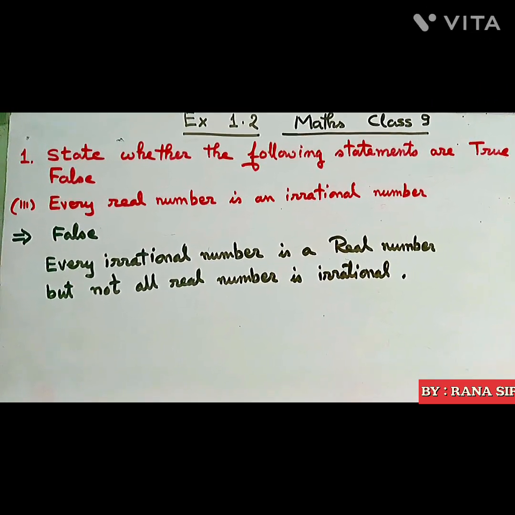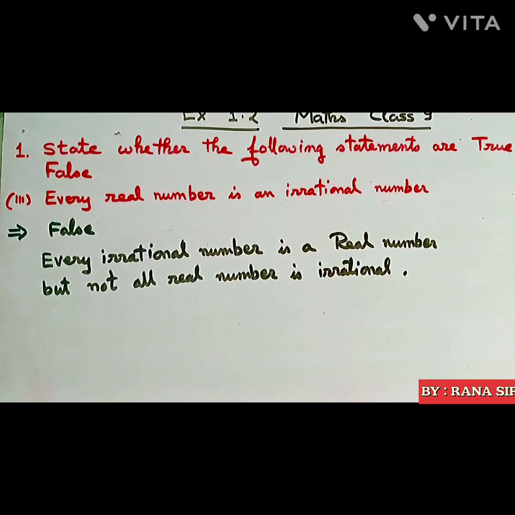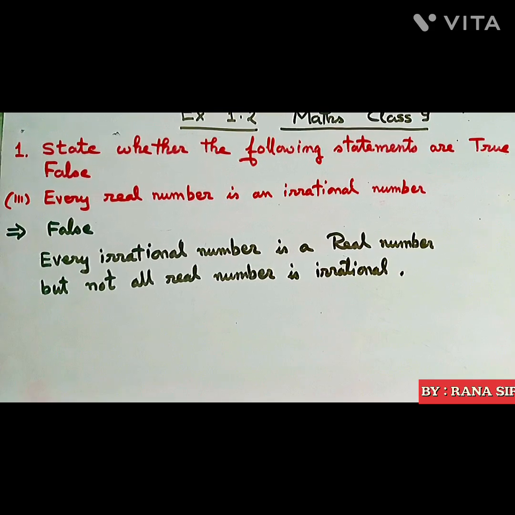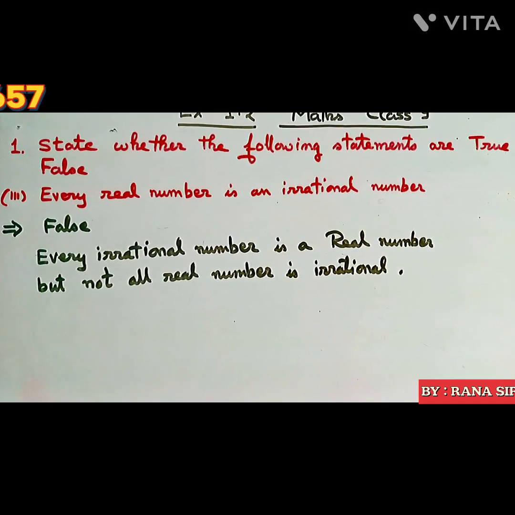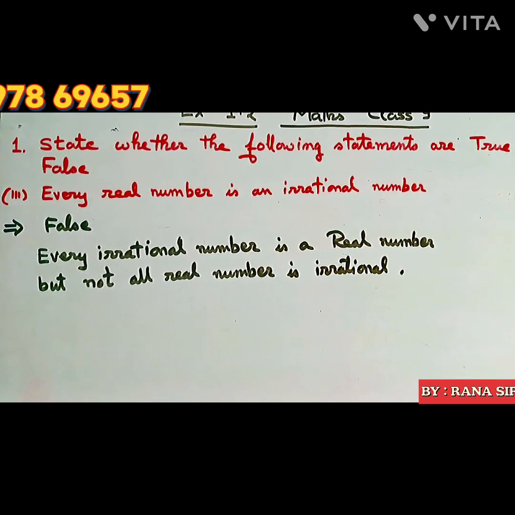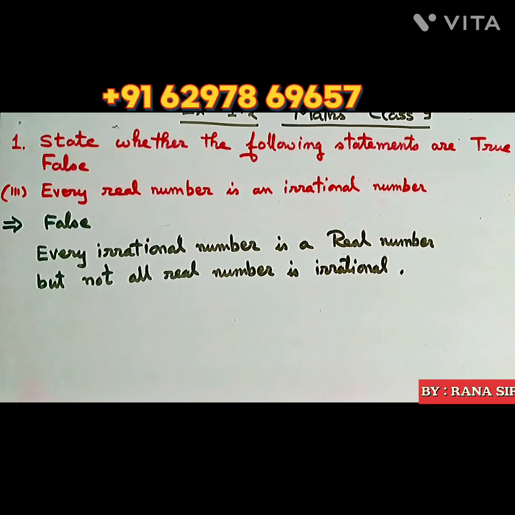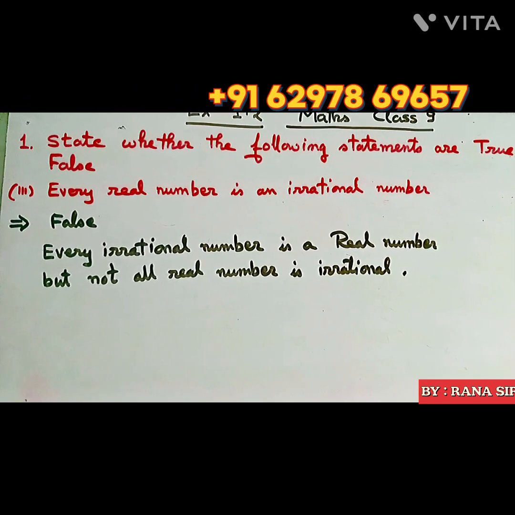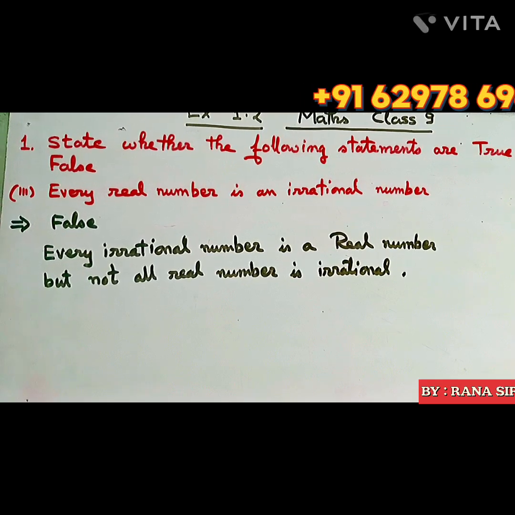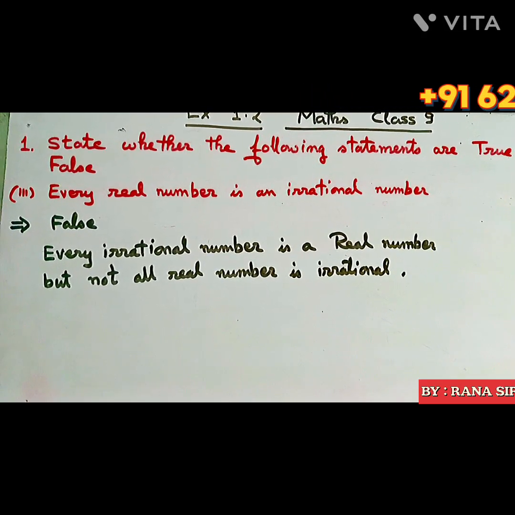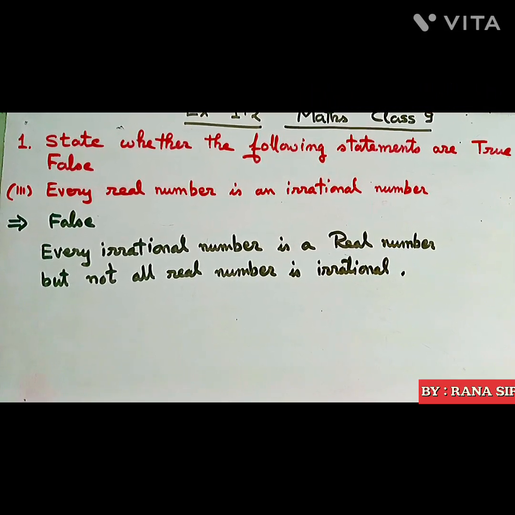So question number 1, part 3: every real number is an irrational number. Is it correct? What is a real number? In part 1 we understood that real numbers are all the numbers including fractions, decimals and natural numbers. So 0 is a real number, 1, 2, 3, 4, fractions, decimals are all real numbers. Very good.